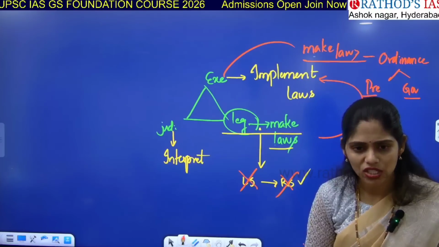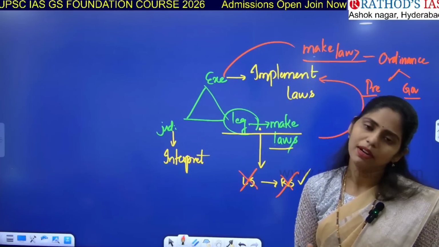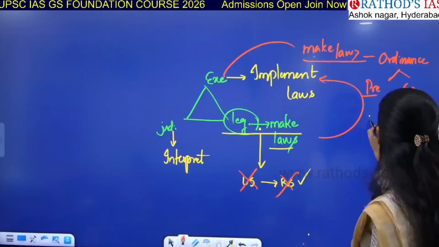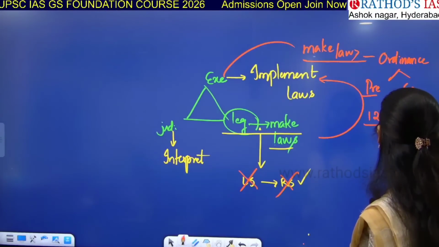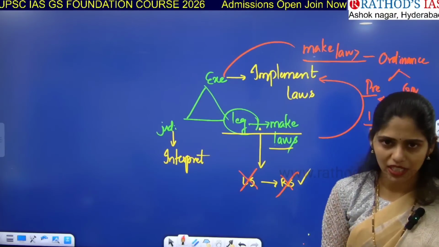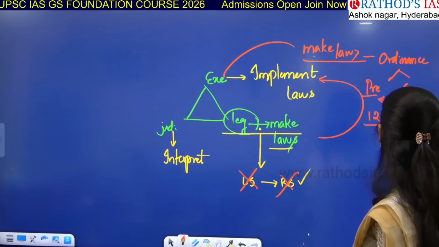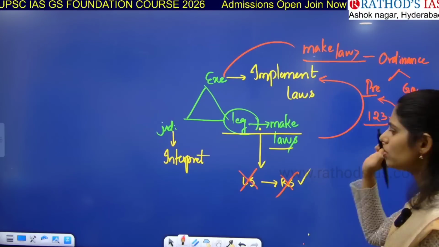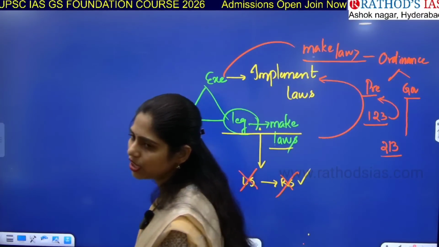Is it there in our constitution? Yes. Which article says that? Article 123 talks about the president's ordinance making power, and the same way, Article 213 talks about the ordinance making power of your governor.